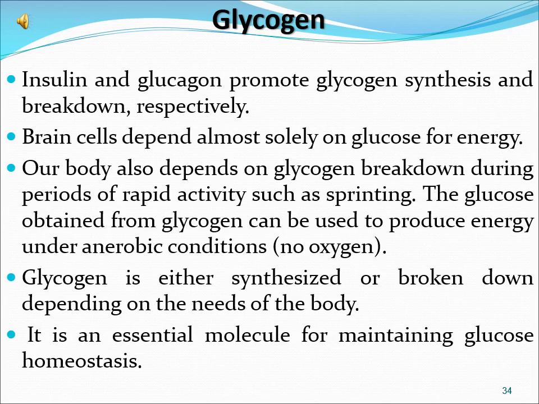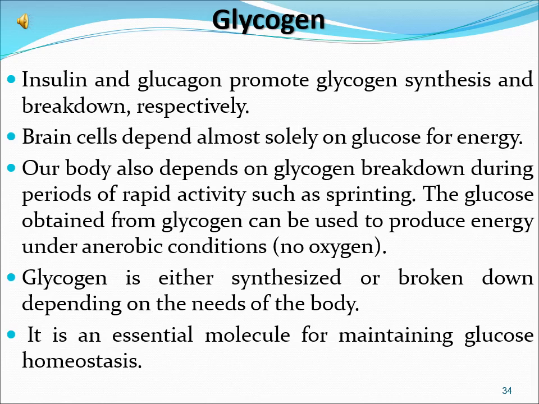Brain cells depend almost solely on glucose for energy. Our body also depends on glycogen breakdown during periods of rapid activity such as sprinting. The glucose obtained from glycogen can be used to produce energy under anaerobic conditions in which no oxygen is used. Glycogen is either synthesized or broken down depending on the needs of the body.